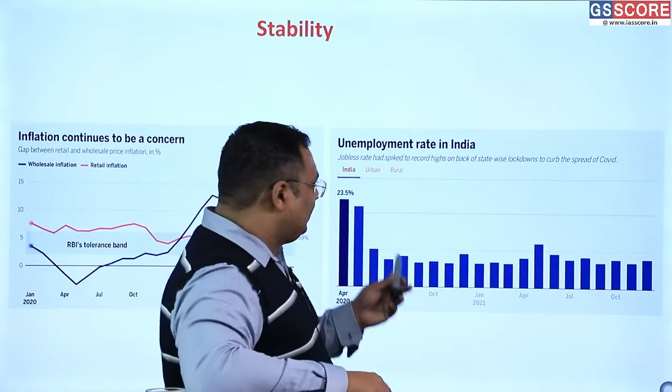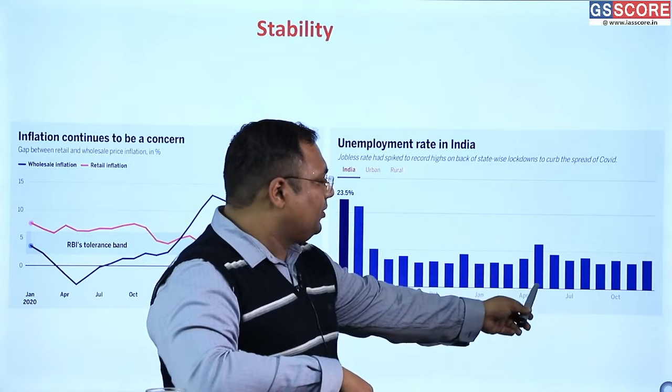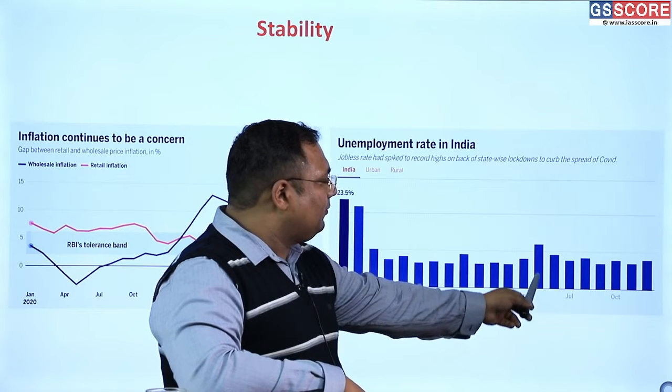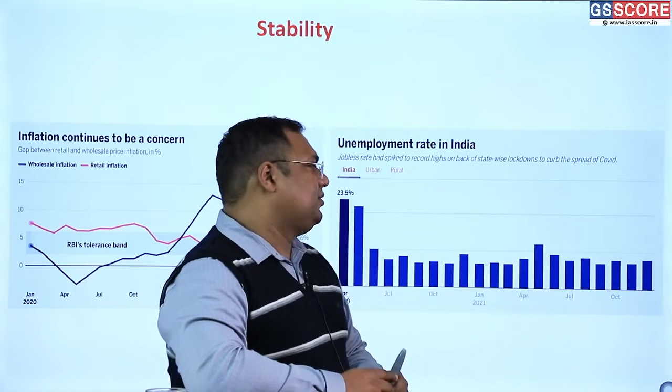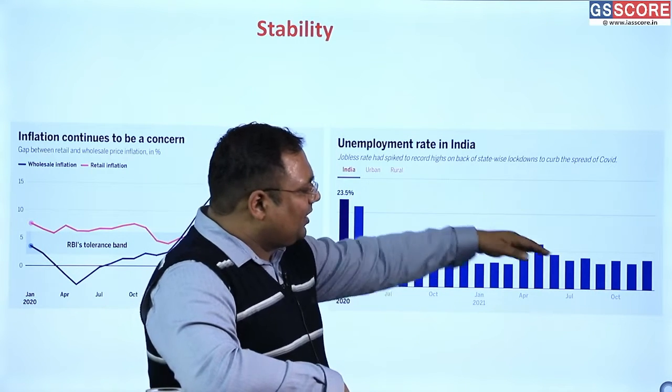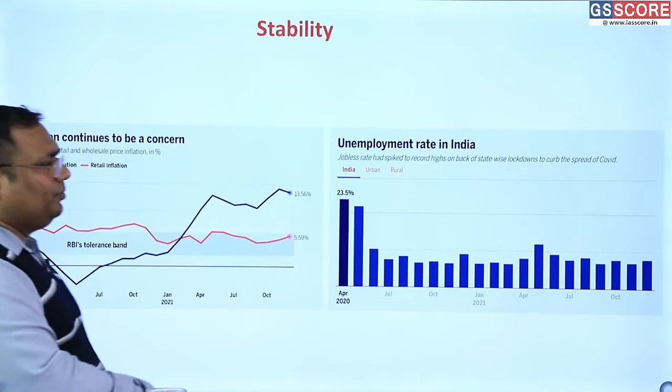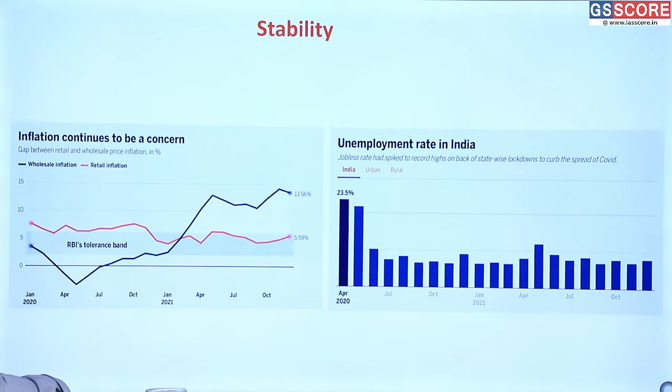The unemployment has continuously remained below 10%. And again, we see the impact of the Delta variant. When the Delta variant came, again unemployment increased a bit. And since then, again, it is below 10%. So unemployment levels have come down.